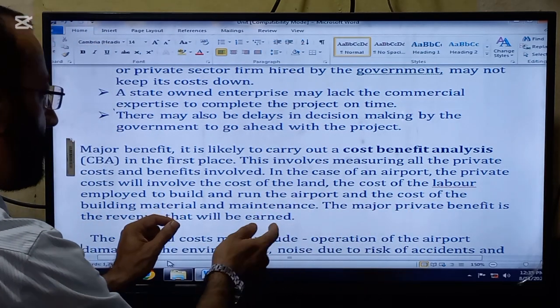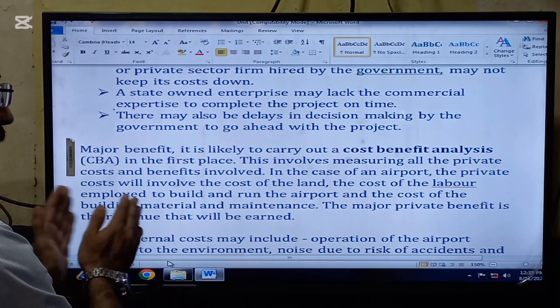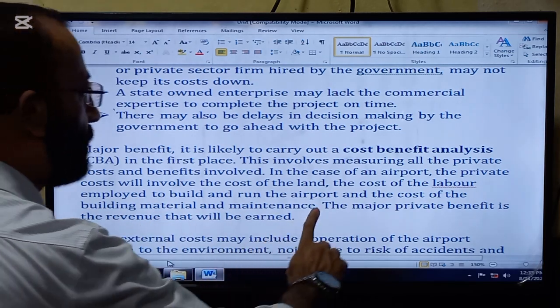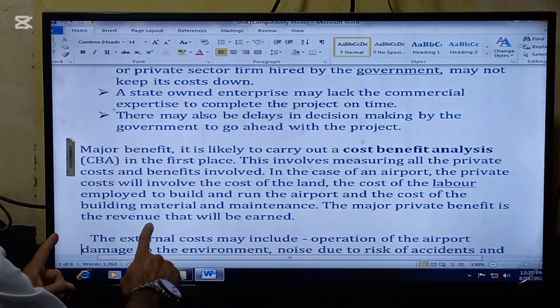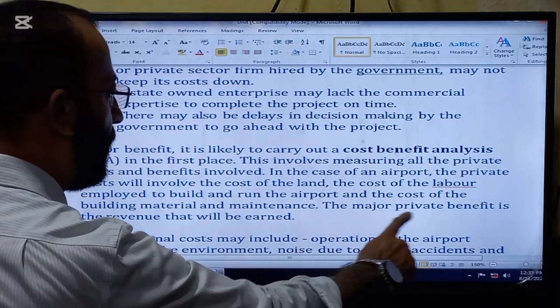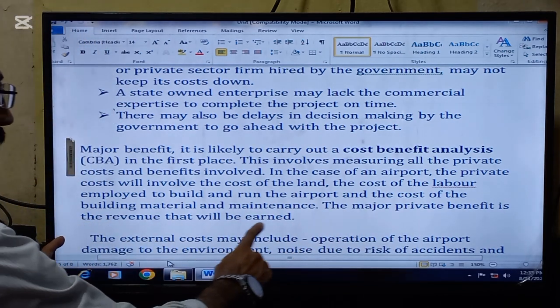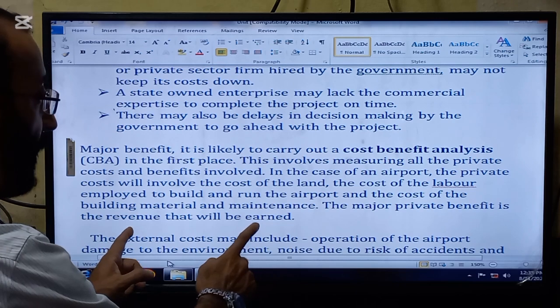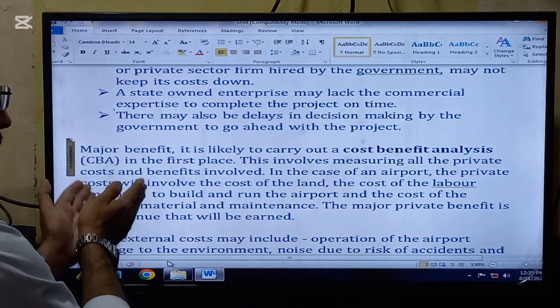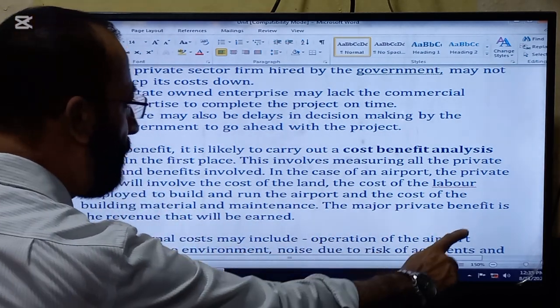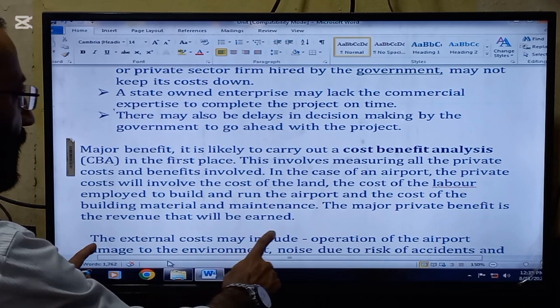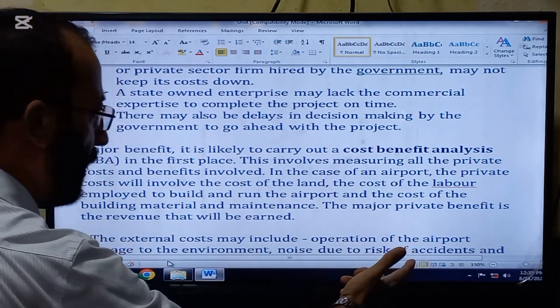So this will be the cost which has to be borne by the public sector, the cost of the labor employed to build and run the airport, and the cost of the building material and the maintenance. So these are the private costs which will be borne by the public sector. The major private benefit is the revenue that will be earned. So this is the private benefit.